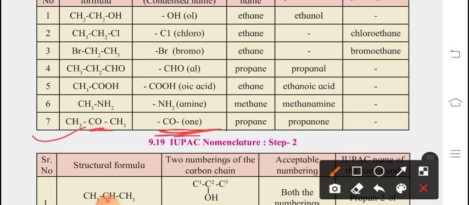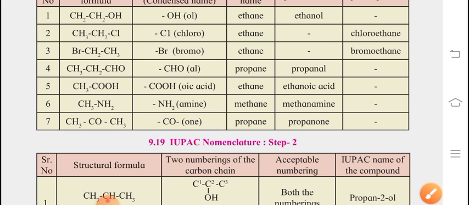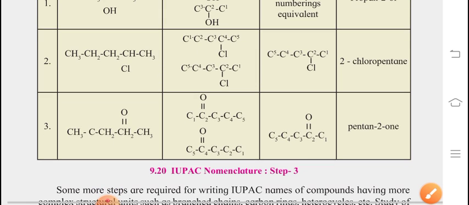If the parent name is propane, then with the suffix we write propanone. If it is butane, then butanone. So the suffix name changes.